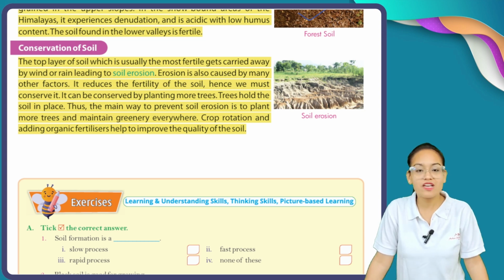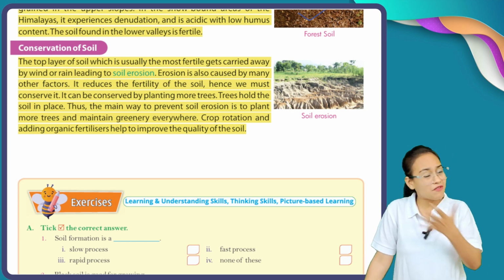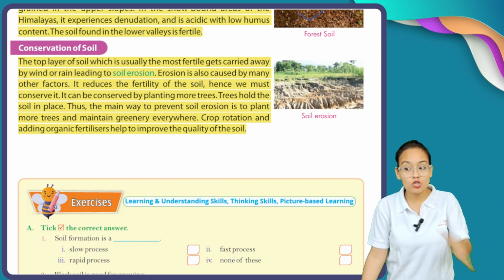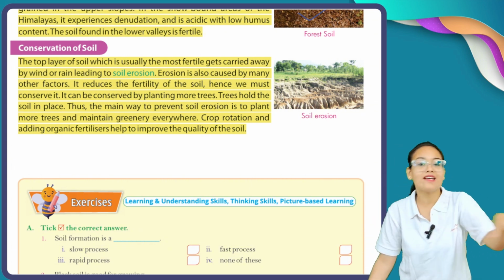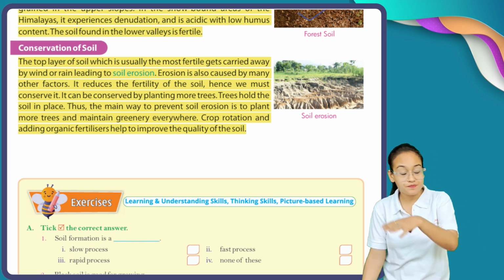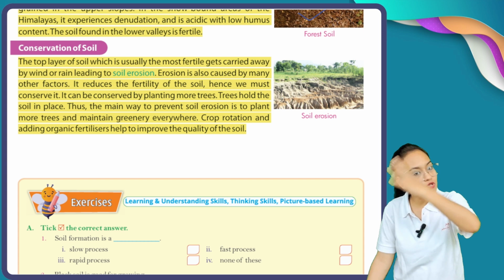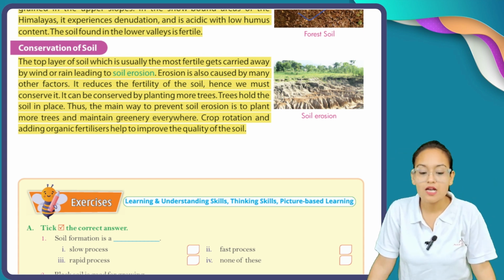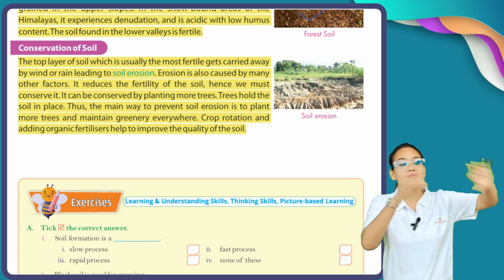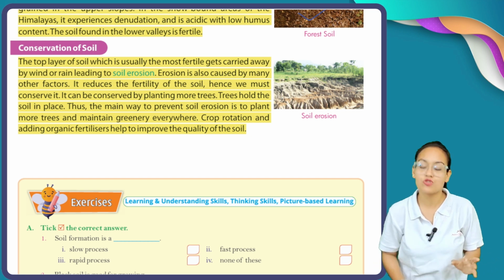You know what, every year floods come, every year heavy winds blow. So the top layer, which is the most fertile layer of the soil, goes with the flow of flood, and it is also blown away with the wind. So this flowing away and blowing away is called your soil erosion.